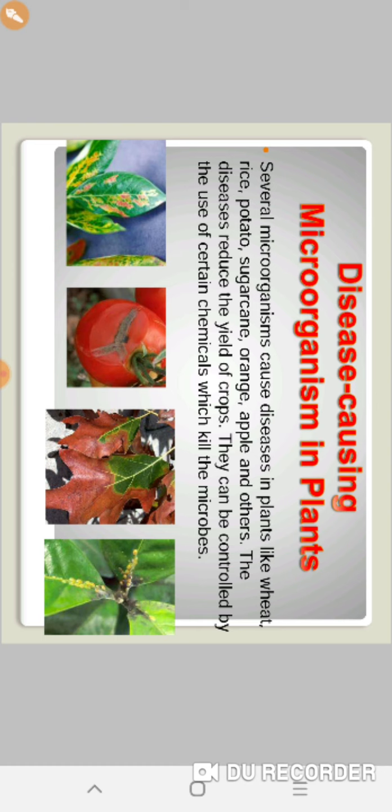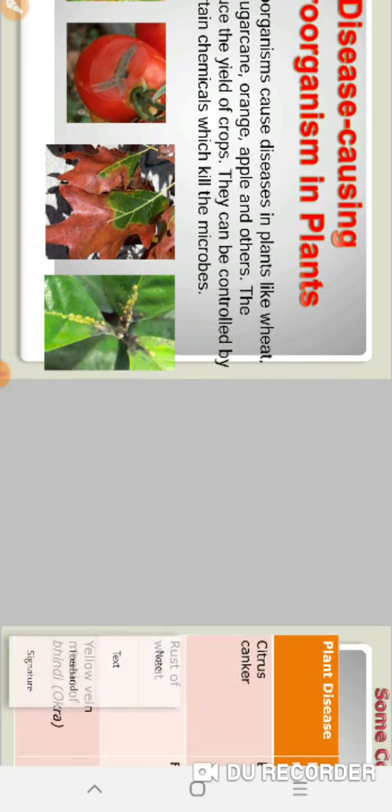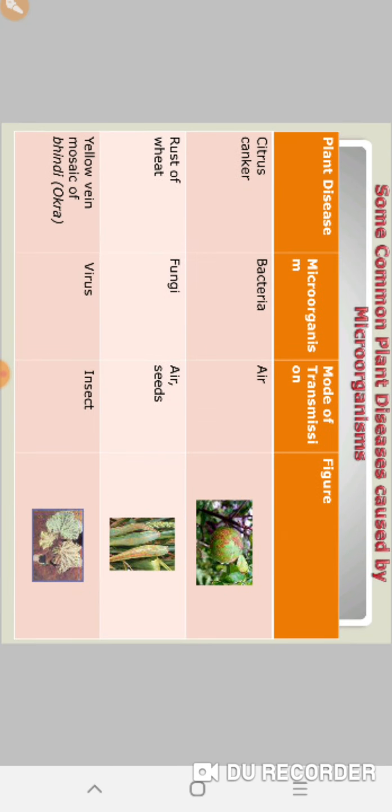Now, disease causing microorganisms in plants. What are these? Several microorganisms cause disease in plants like wheat, rice, potato, sugarcane, orange, apple, and others. The diseases reduce the yield of crops. They can be controlled by the use of certain chemicals which kill the microbes. These are some common plant diseases caused by microorganisms.